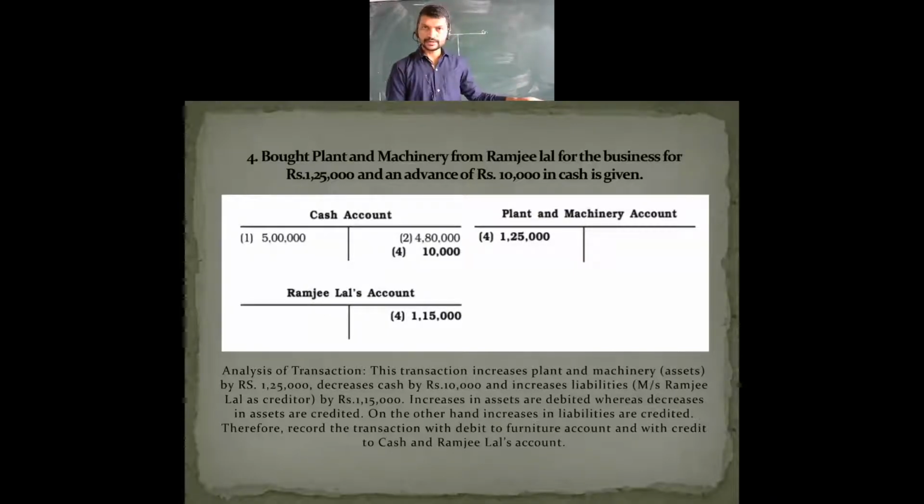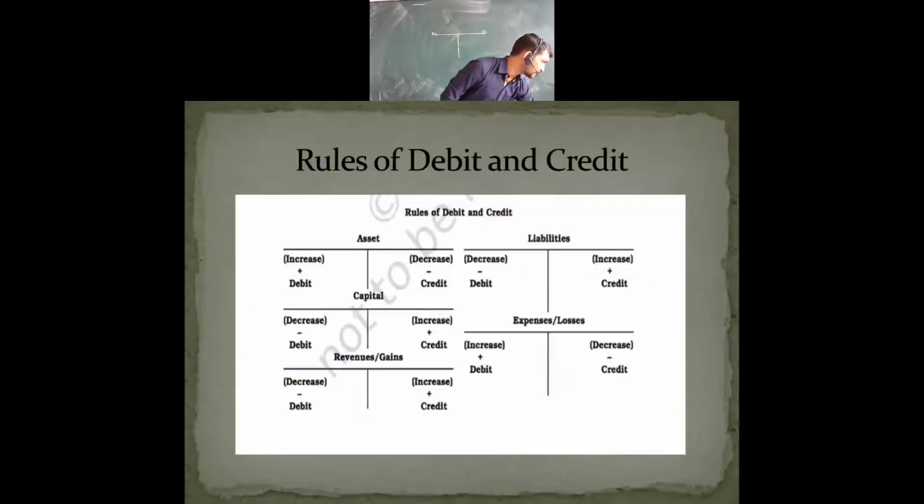It is not shown here. You should understand that. Previously we have discussed the points, but here you can see that you have a decrease in asset of 10,000 rupees, right? Then coming to the other rule, in liabilities, what was told: when there is an increase in liabilities, you will be crediting, and when there is a decrease in liabilities, the debit side.